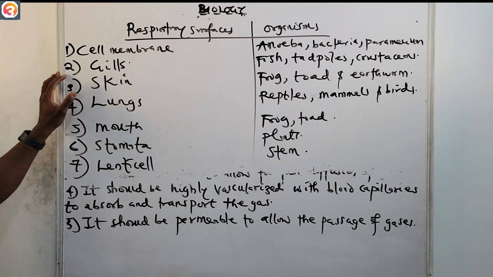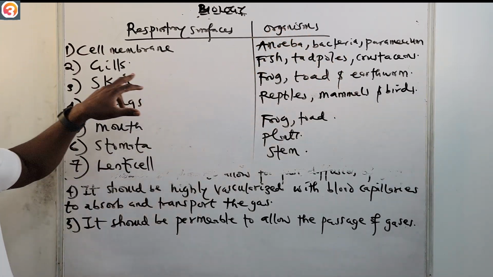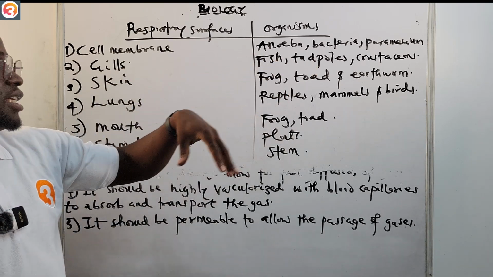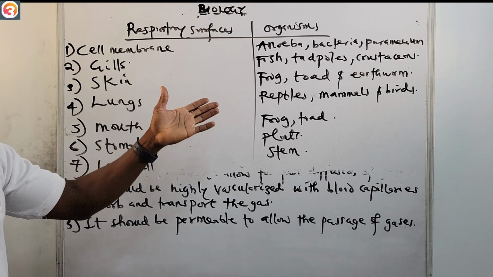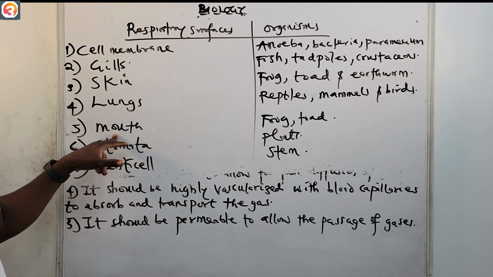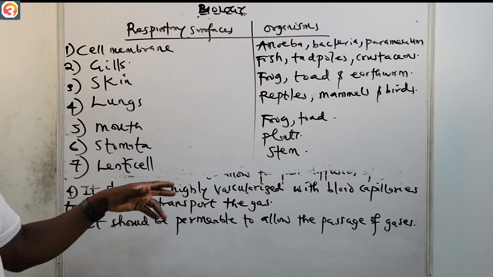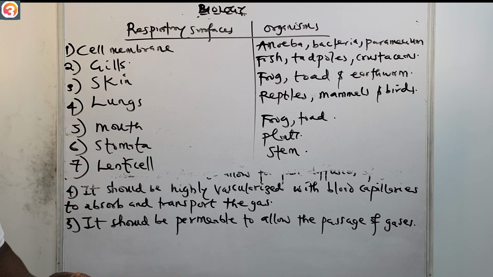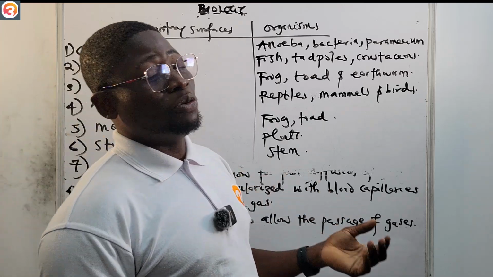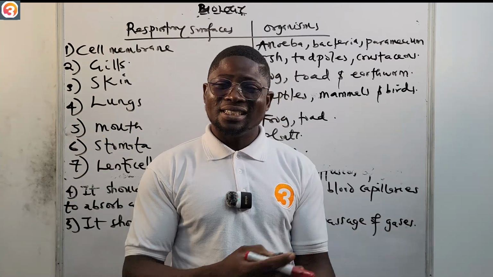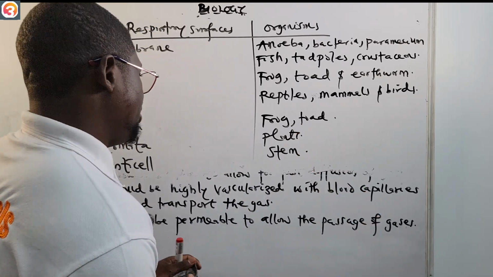For cell membrane, we'll go over again: amoeba, bacteria, paramecium. For gills: fish, tadpoles, crustaceans. For skin: frog, toad, and earthworm. For lungs: reptiles, mammals, and birds. Mouth: frog and toad. Stomata: in plants. Lenticels: for the stem. Take note of all of them. You see them in your exams and in past questions, repeated severally. Please make sure you commit them to memory.